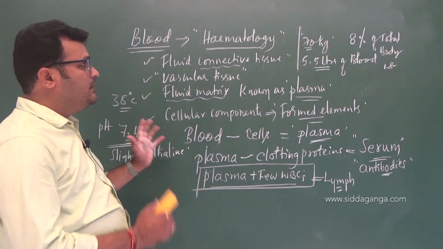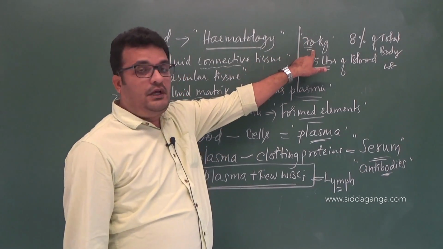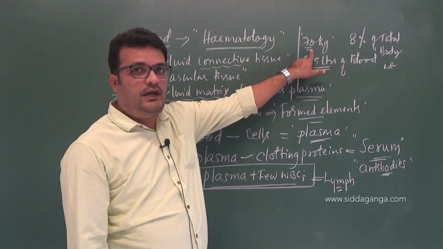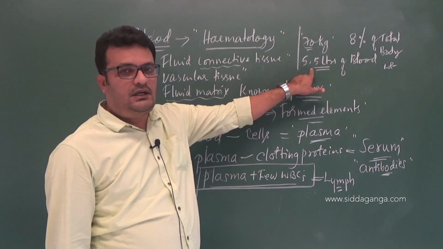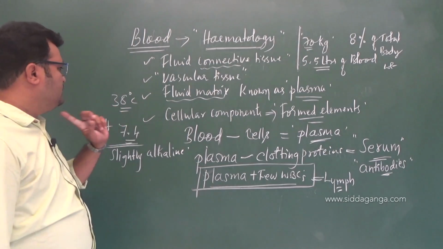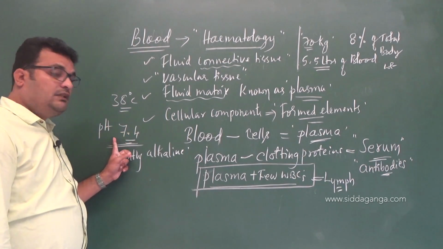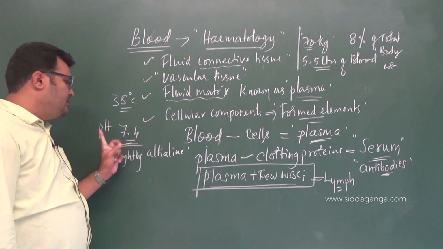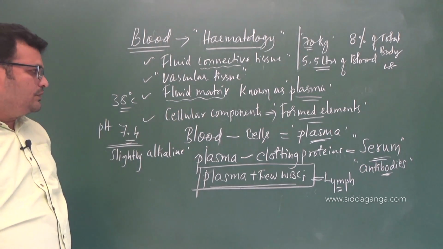And see, blood forms about 8% of the total body weight. Even if you take a person weighing 70 kgs, he or she has approximately 5.5 liters of blood, right? And the blood temperature is 38 degrees Celsius, you need to remember. The blood is heavier than water, and its pH is slightly alkaline, about 7.4, right?